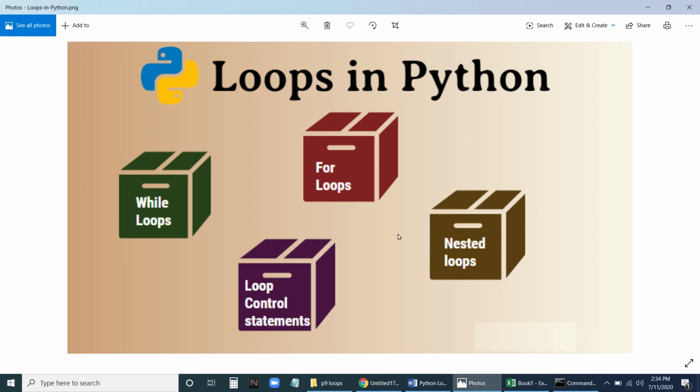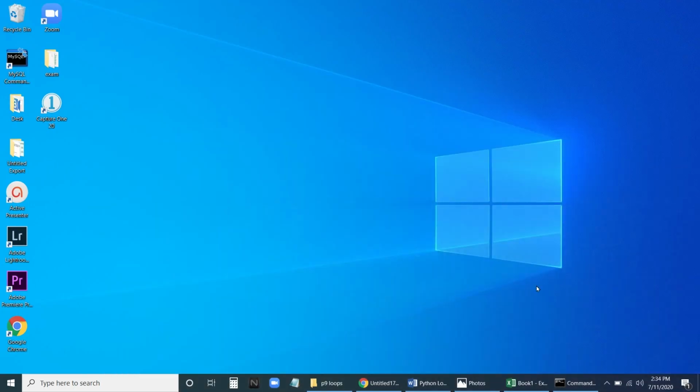There are two types of loops available: while loop and for loop. Before we see what a while loop is, let us see the importance of having a loop. Why do we need these particular loops? Let us go to the Jupyter notebook.